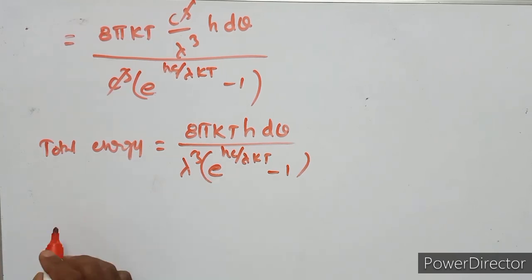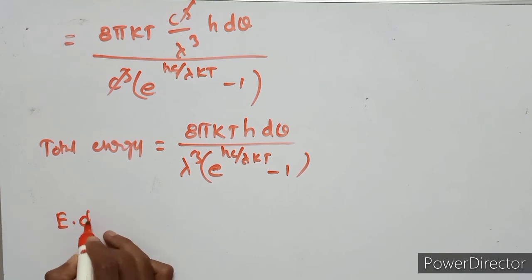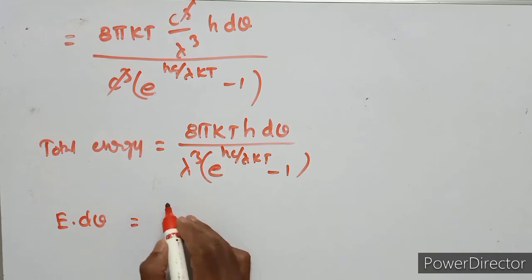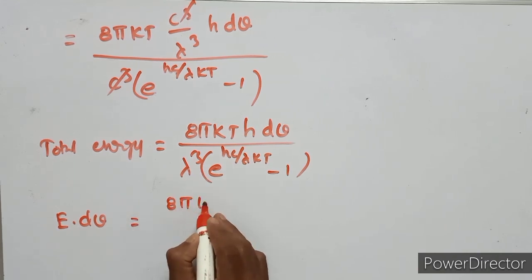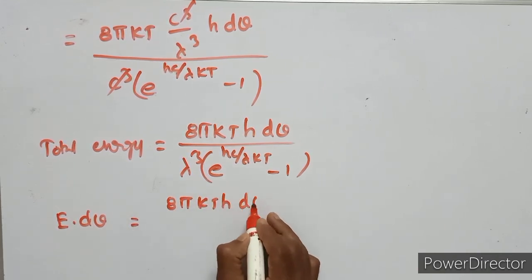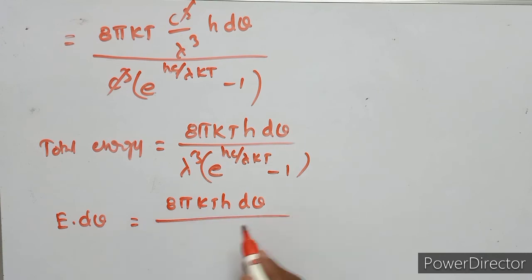The total energy can be written as E d nu, 8 pi h d nu upon lambda cube e to the power of hc upon lambda kt minus 1.